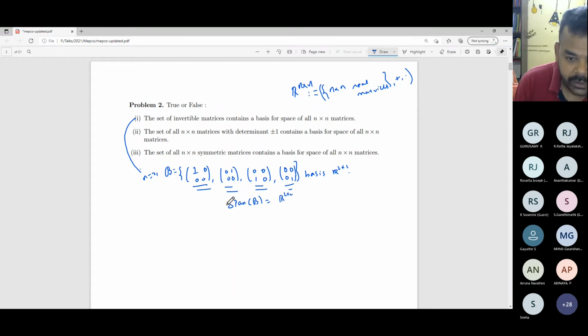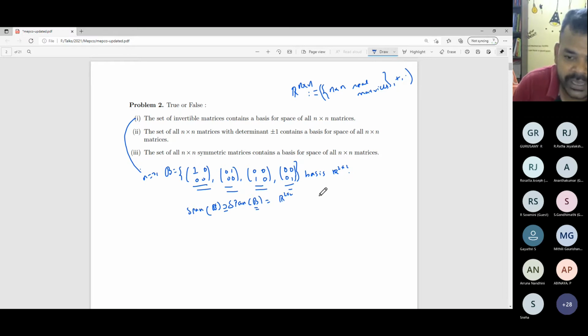And this B is sitting inside the span of your chosen family of matrices, let me call that script B prime. So the span of this B prime will contain the span of B. The reason is that the elements of the basis B can be constructed from B prime.